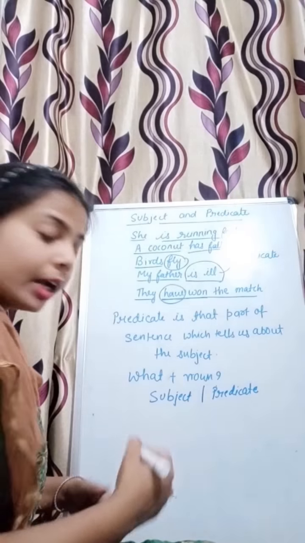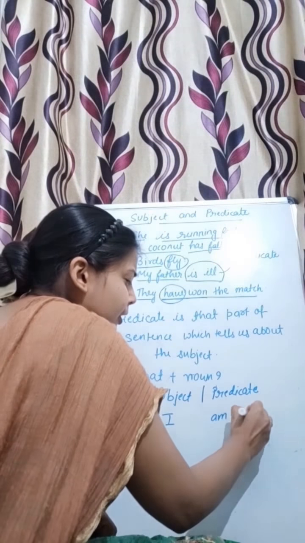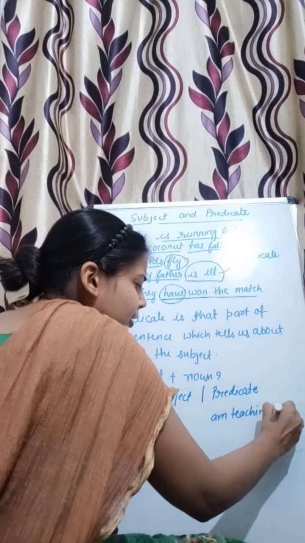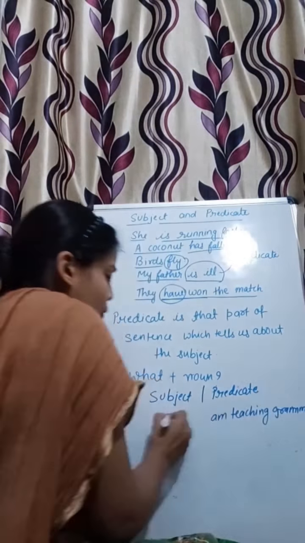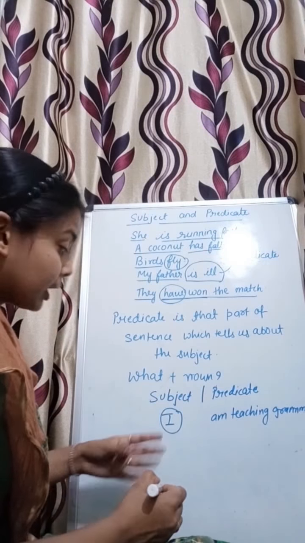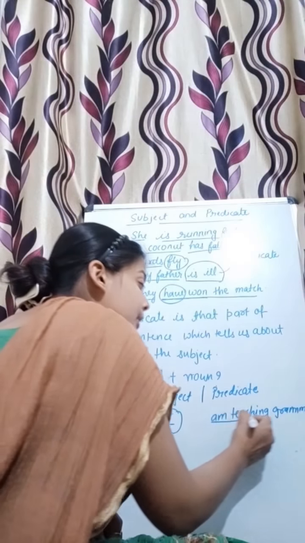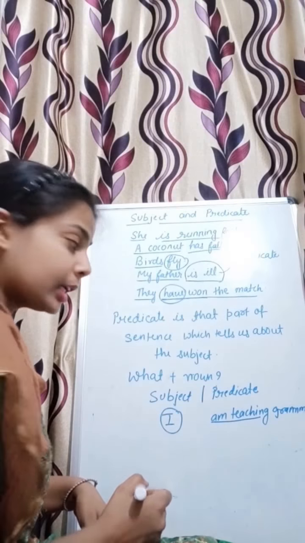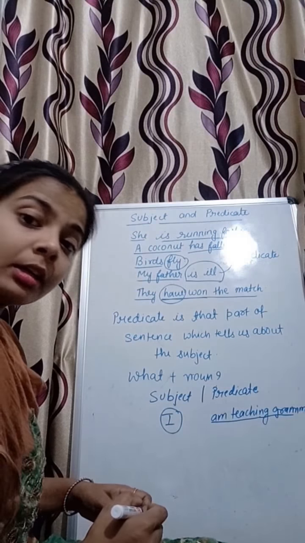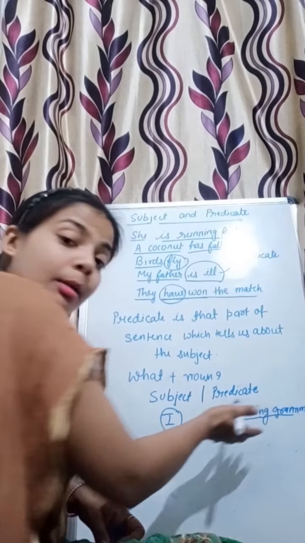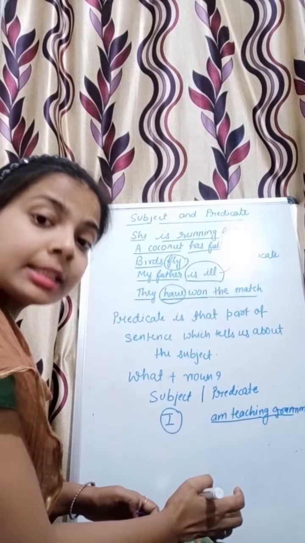For example, right now, I am teaching grammar. So I will be the subject because I am performing one action. What action am I performing? I am teaching, so it is predicate, and the rest of the part will be the predicate. Here the noun is also combined with this, so it will also be considered as predicate.